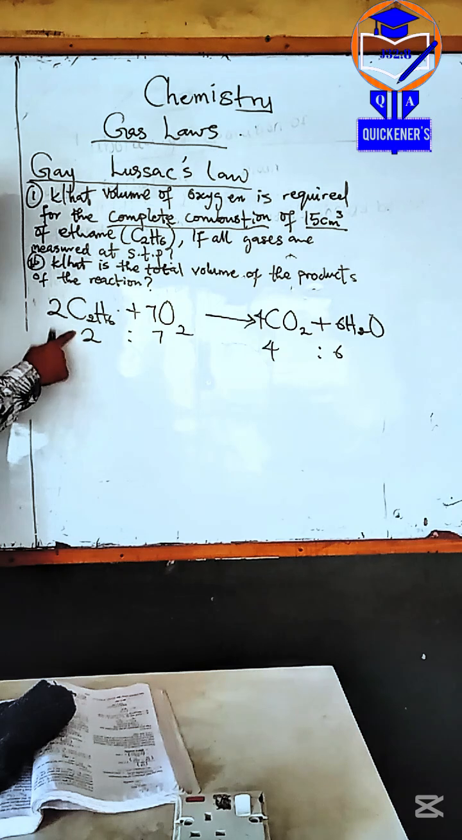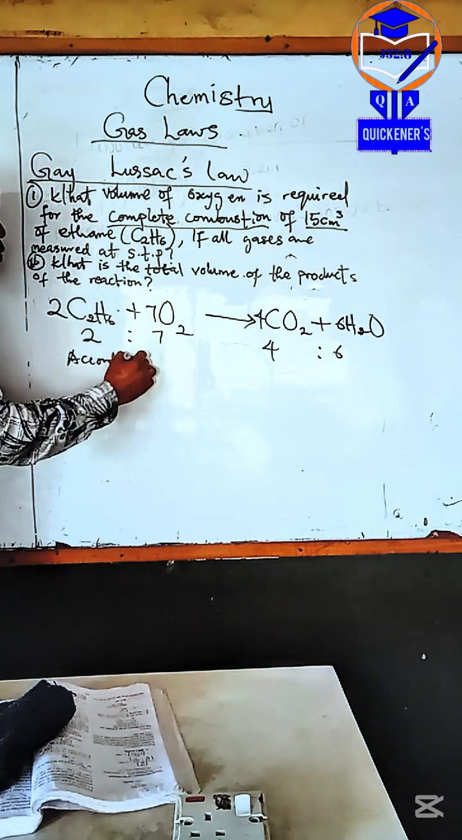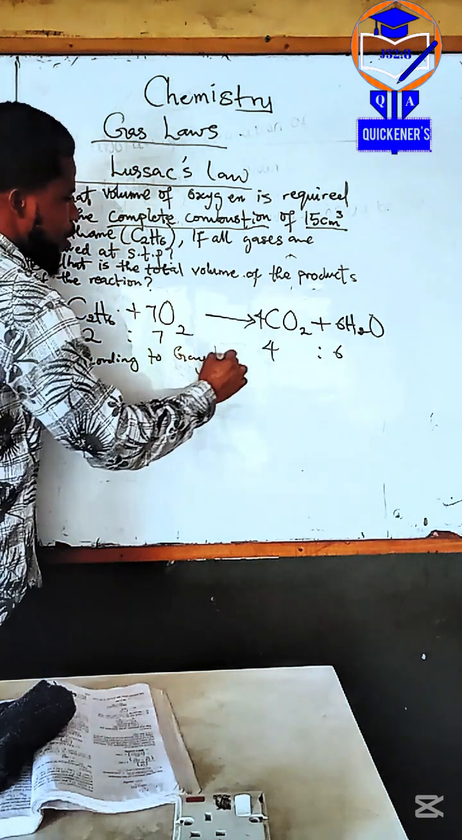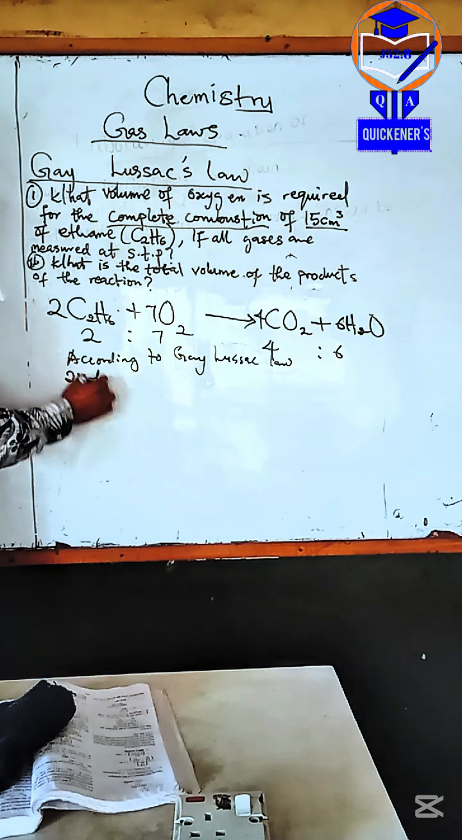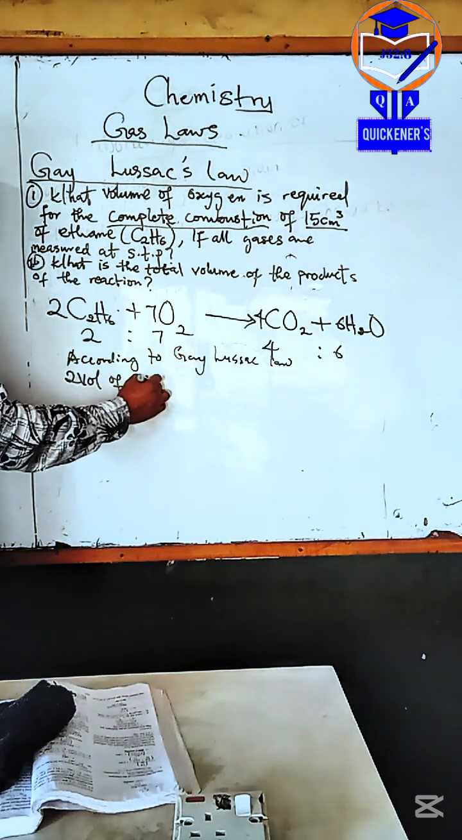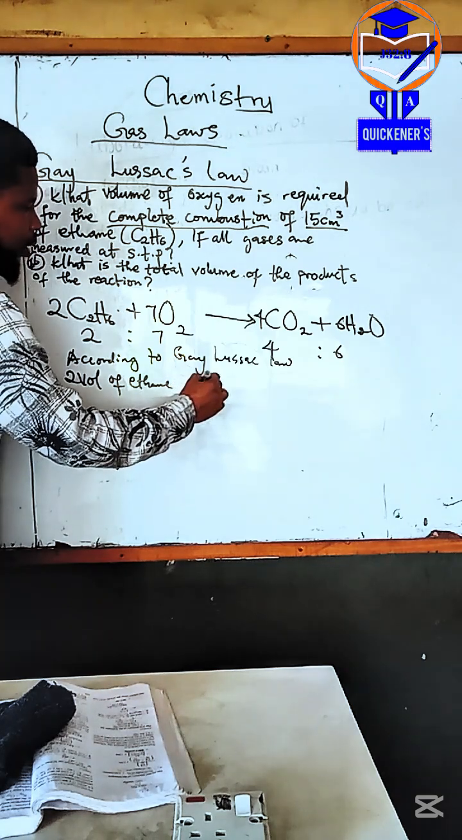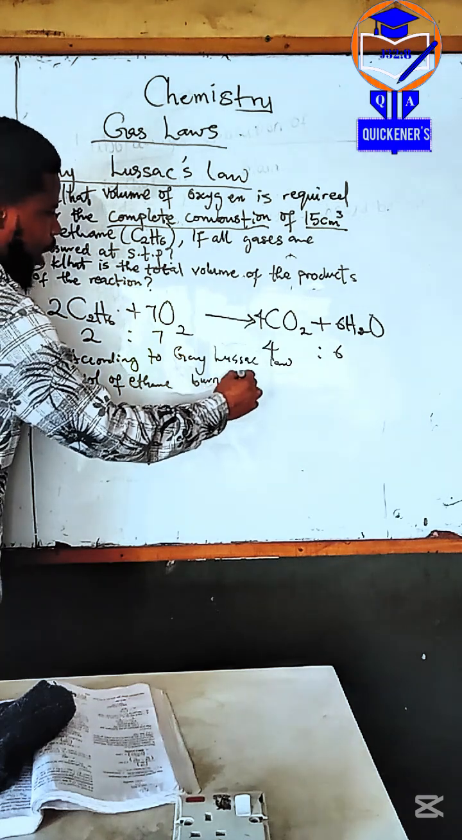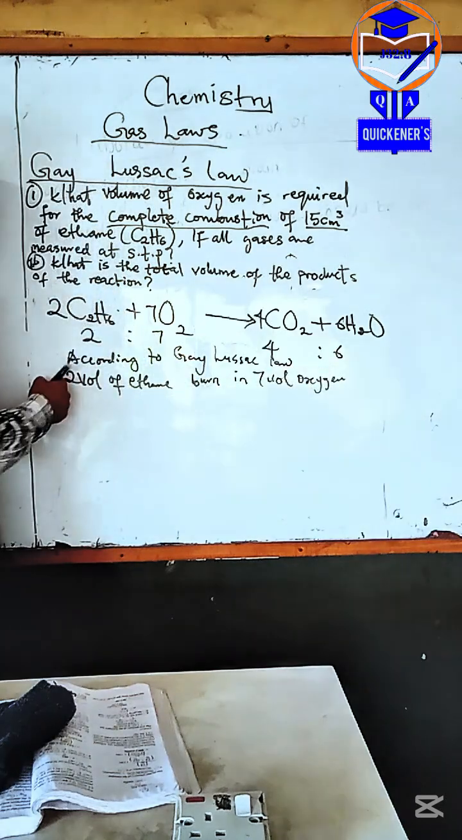Remember, according to Gay-Lussac's law, 2 volumes of methane react with 7 volumes of oxygen.